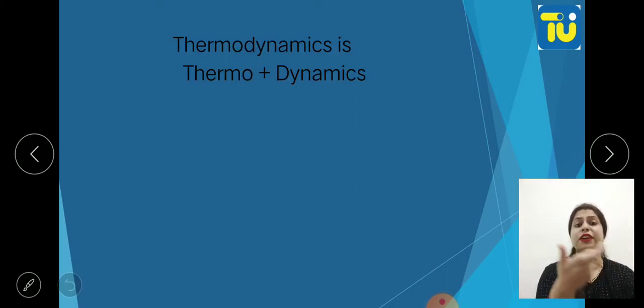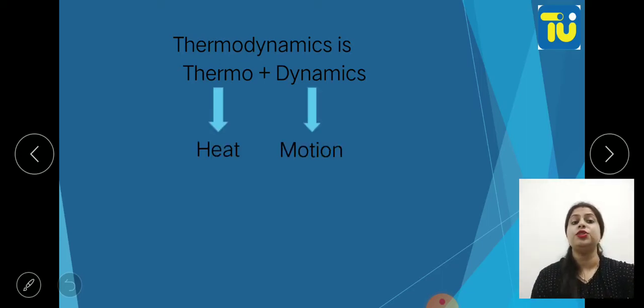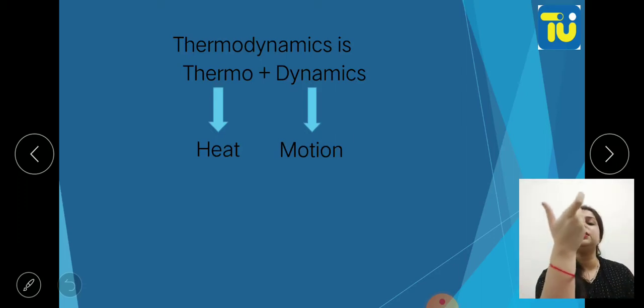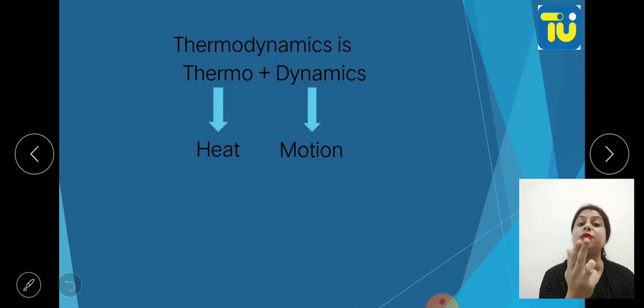As the word is defining, thermo plus dynamics: thermo means heat and dynamics means motion, right? So the motion of heat. But this motion of heat is just a part of thermodynamics. Then what is the key concept of thermodynamics? The key concept is equivalency between work and heat.